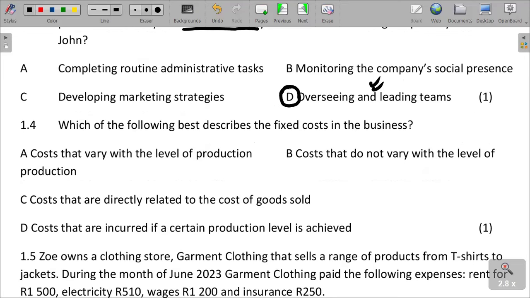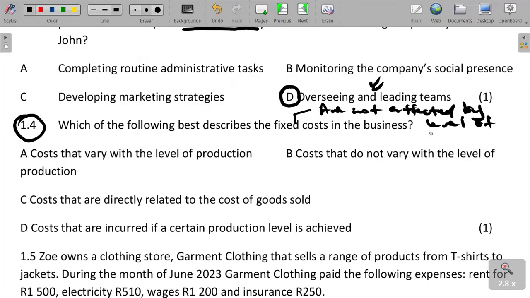And then next question, 1.4. Which of the following best describes the fixed cost in the business? Fixed costs are costs which do not change and are not affected by the level of operation of the business.